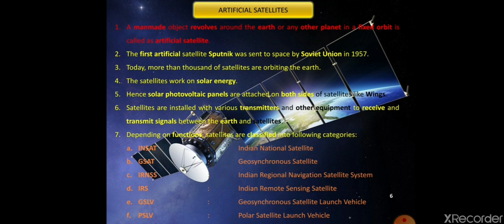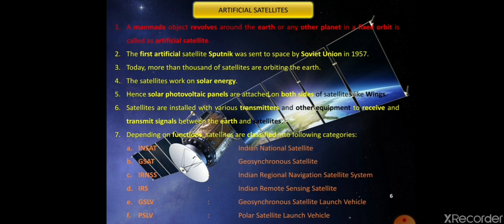The seventh point here is depending on function, the satellites are classified into the following categories. Here the first four are artificial satellites, meaning classification of the artificial satellites, and the remaining two are the launchers which are used for launching the artificial satellites. See the first classification of artificial satellites. The first one is INSAT. The long form of INSAT is Indian National Satellite. The second one is GSAT. GSAT means Geosynchronous Satellite. The third one is IRNSS. It means Indian Regional Navigation Satellite System. The fourth one is IRS.